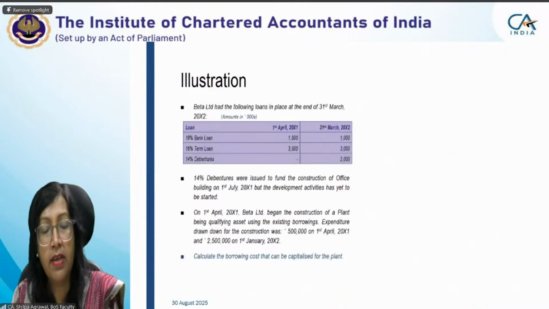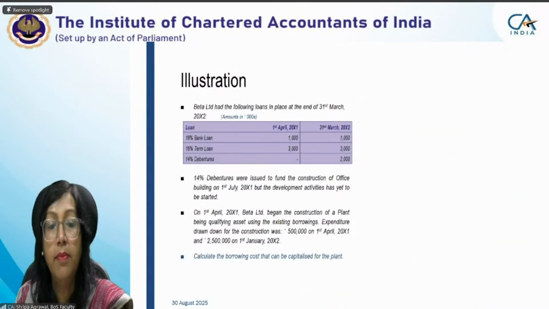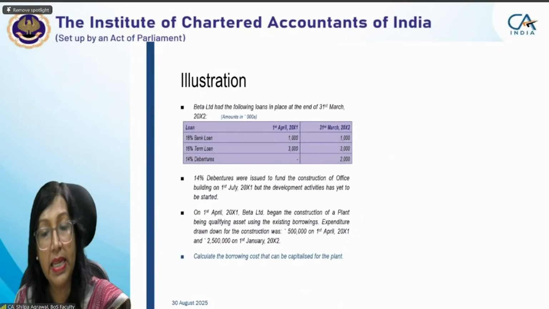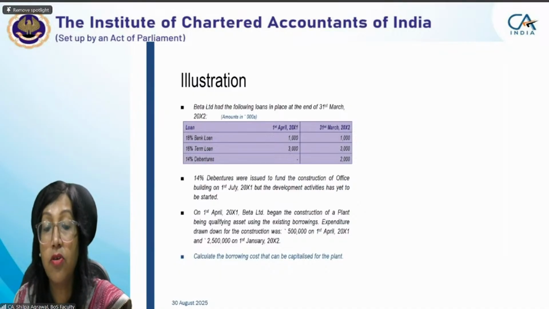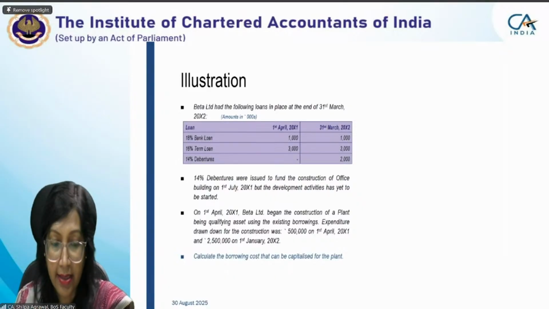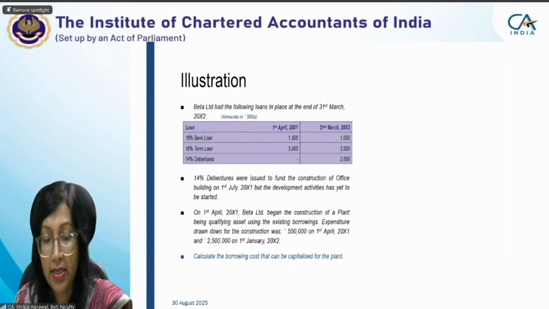Okay, next. Let's move to the next example. Beta Limited had the following loans in place at the end of 31st March 20x2. We have three kinds of loan: 18% bank loan, 16% term loan, and 14% debentures. The 14% debentures were issued to fund the construction of an office building on 1st July 20x1, but the development activities have yet to be started. On 1st April 20x1, Beta Limited began the construction of a plant, being a qualifying asset, using the existing borrowings.